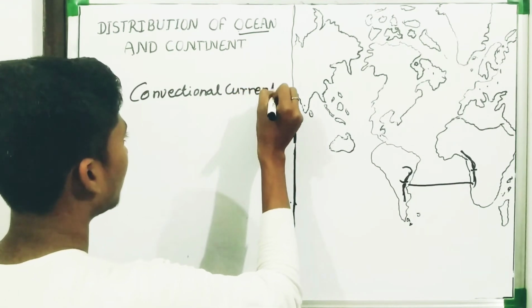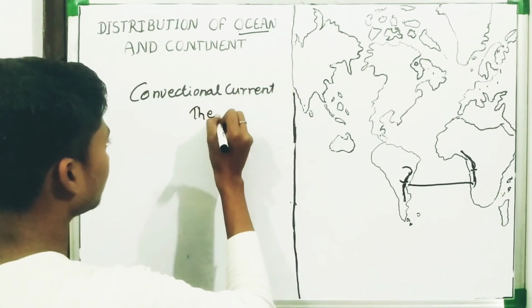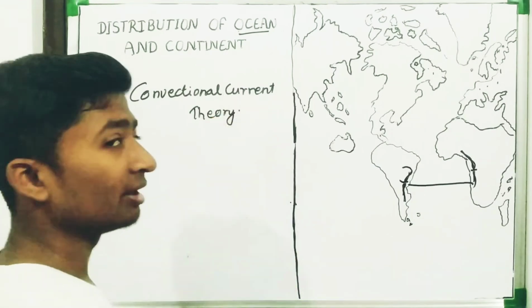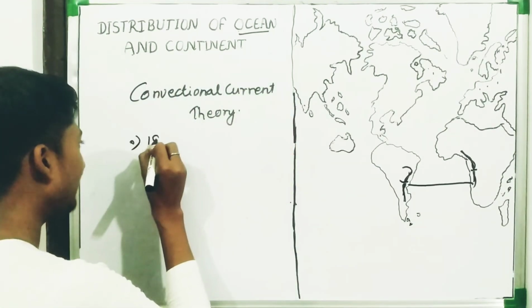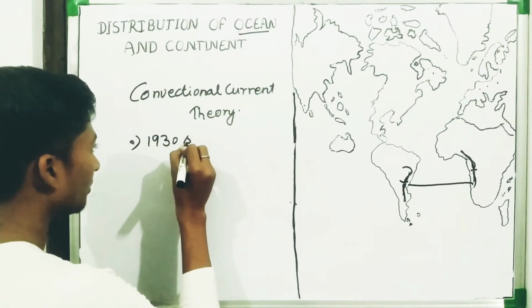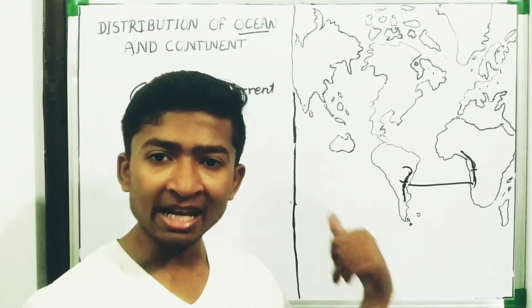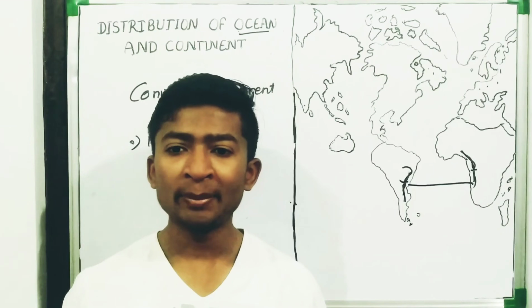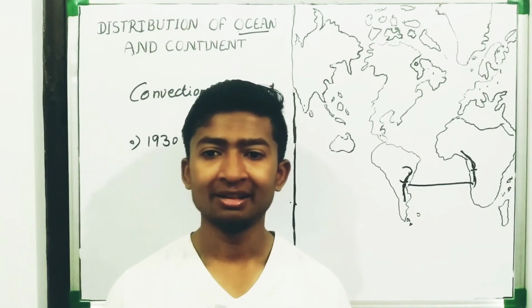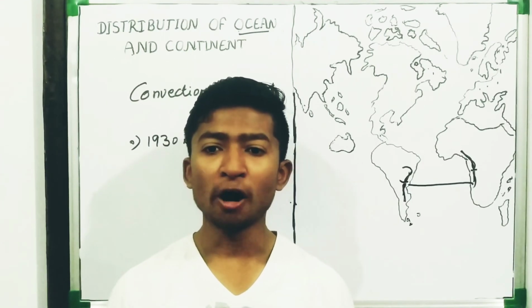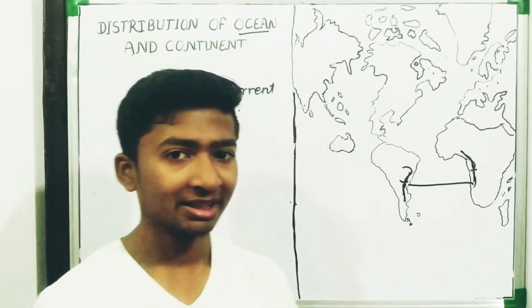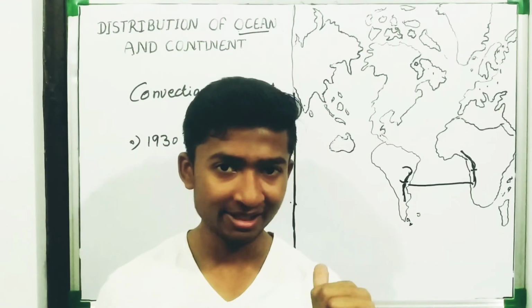Convectional current theory. This came in the 1930s. What happened in convectional current theory? Convectional current theory discussed the possibility of convectional current operating in the mantle. That's the second layer of Earth we had discussed.